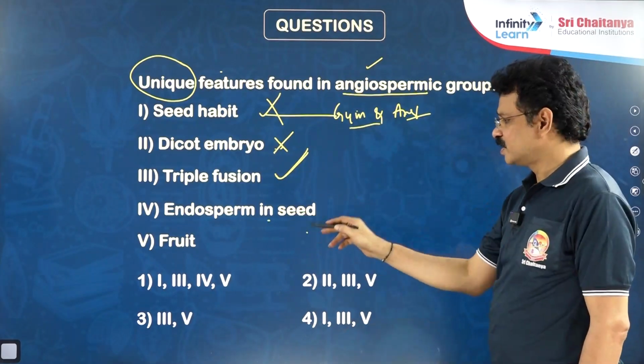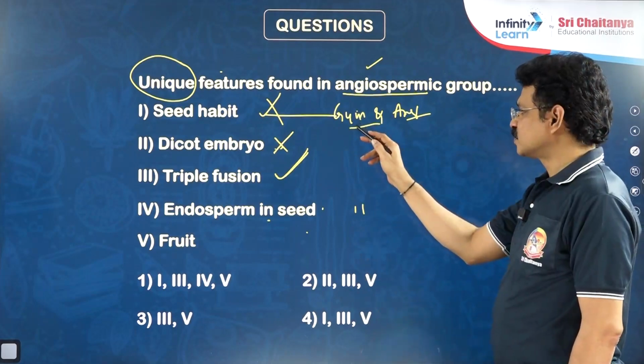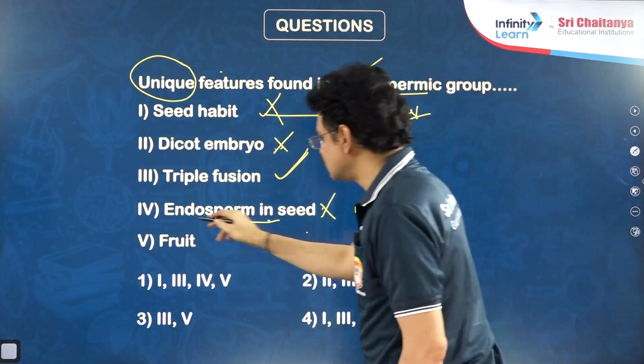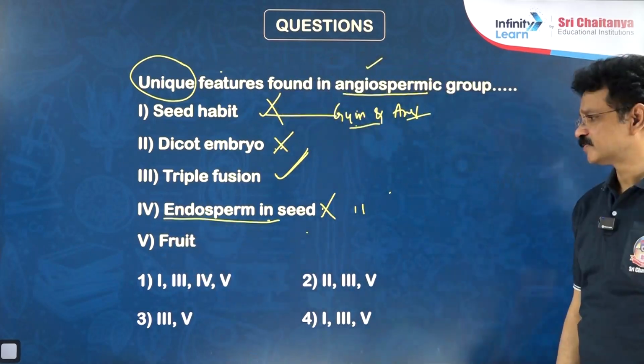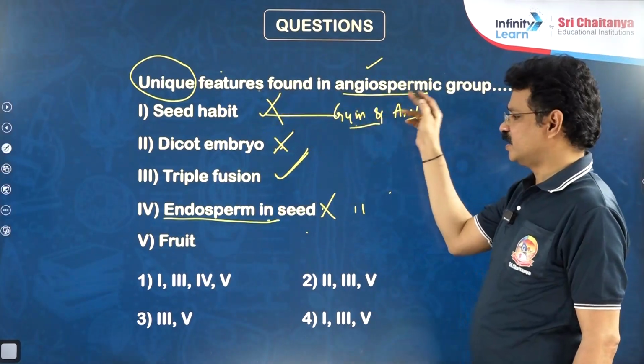Presence of endosperm in a seed is the character of both gymnosperms and angiosperms. But haploid endosperm is found in gymnosperms, and triploid endosperm is found in angiosperms. Here the ploidy of the endosperm is not mentioned clearly. That's why this option is not a unique feature of angiosperms.